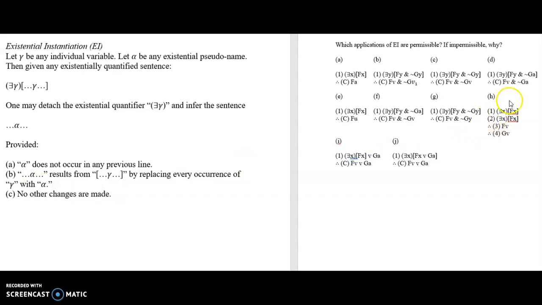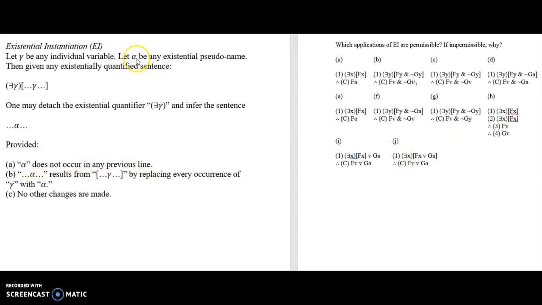Here's a very interesting case. H is impermissible. Do not do it. But I want to be very careful about where exactly it goes astray, all right? So you have two premises here, and then the person does EI twice. So this is absolutely fine. You can apply EI from 1 to 3, right? You also could have gone from 2 and then 3 GV. That would have been okay as well. What you absolutely cannot do is do V and then GV, and the problem that this violates here is A, alpha does not occur in any previous line.